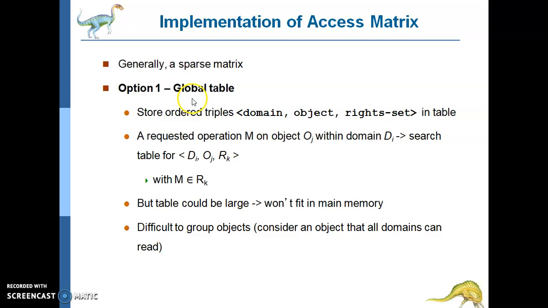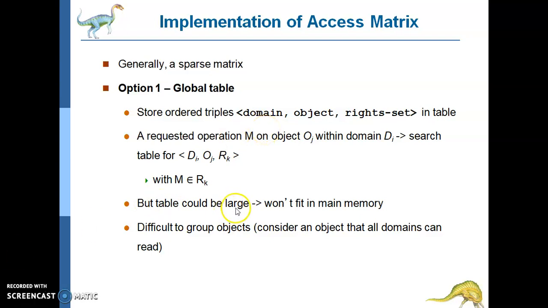One is implementation of the SS matrix using a global table. What is this global table? There are four different ways: the global table, SS list for objects, the third one is capability list for domains, and the fourth one is lock key. A global table is the simplest implementation. A set of ordered triples, domain, object, right sets, is maintained in a file. If this triple is found, the operation is allowed to continue. Otherwise, an exception or error condition is raised.